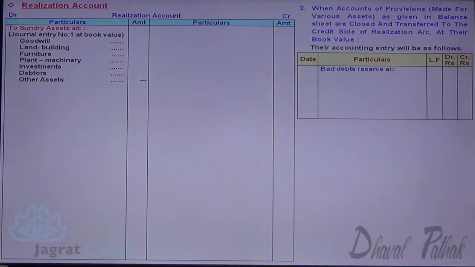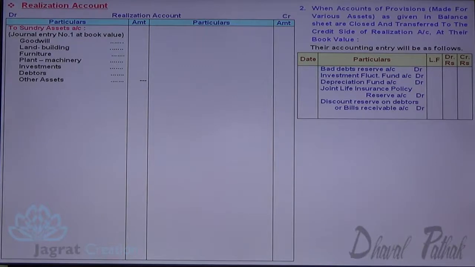This is the accounting entry. Bad debt reserve account debit, investment fluctuation fund account debit, depreciation provision or depreciation fund account debit, joint life policy reserve account debit, discount reserve on debtors or discount reserve on bills receivable account debit to realization account credit.